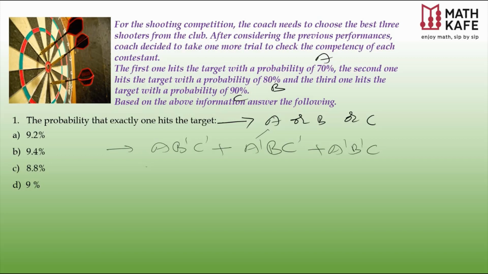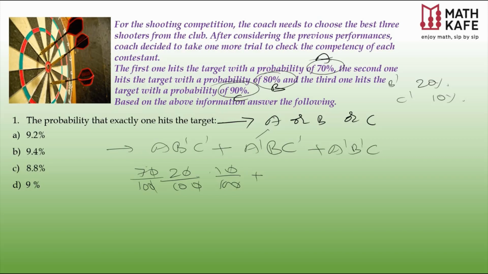Before going to the actual probability, if you write the values for each one, it will be much easier. For A, it is 70%. Either you can write 70 by 100, or you can cut out that 0, so 7 by 10. B is hitting with 80%, so B not hitting is the remaining 20%, that is 20 by 100, and again you can cut the 0. The third one is 90%, so not hitting will be 10%, that is 10 by 100, or just 1 by 10.